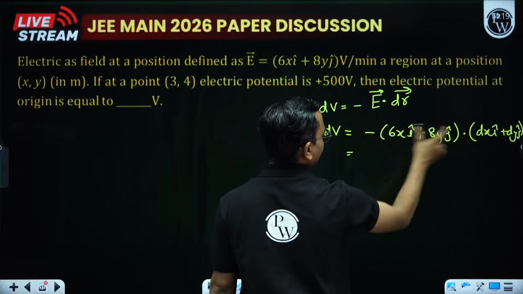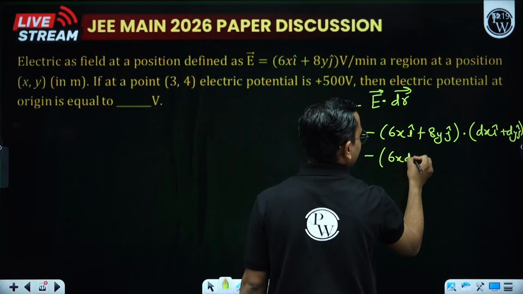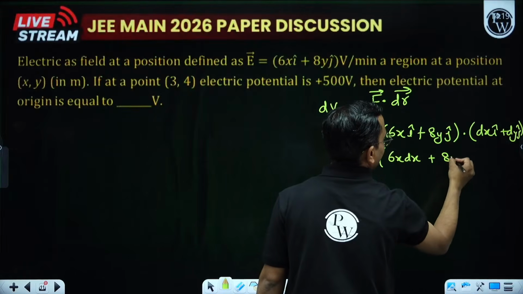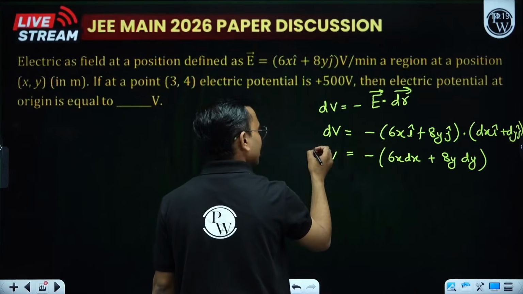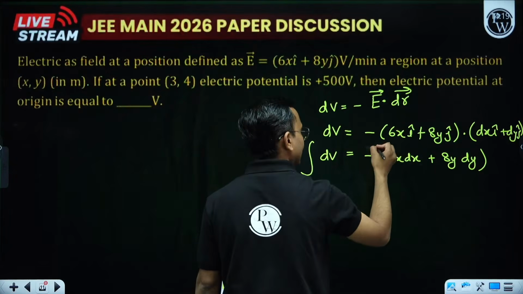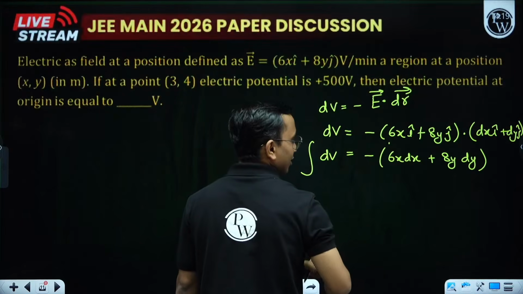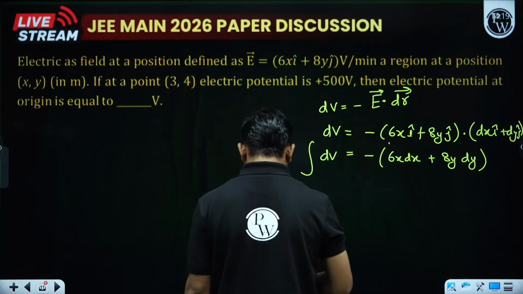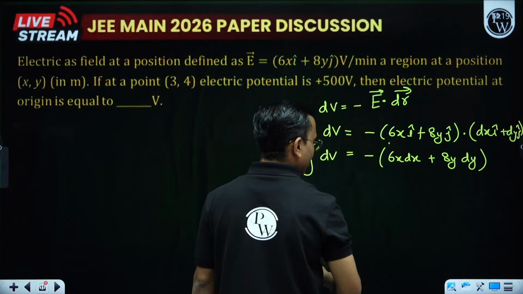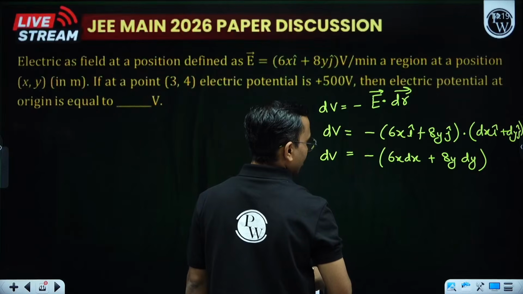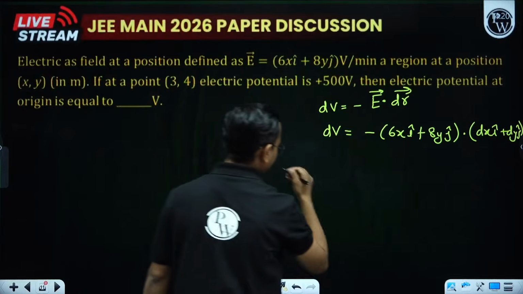Now take the dot product: minus, this will become 6x dx, this will become 8y dy, and this is my dV. Now integrate it. I can integrate x and y separately. So let us put the integration symbol in here. Let us remove the brackets and then write properly.